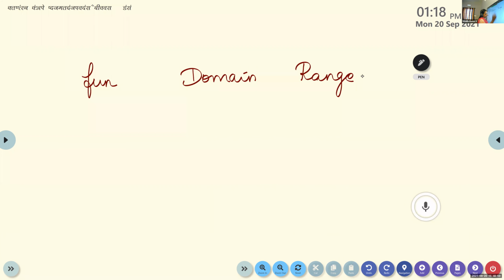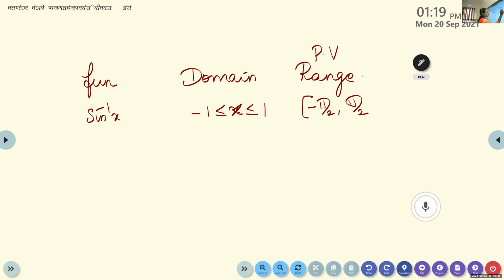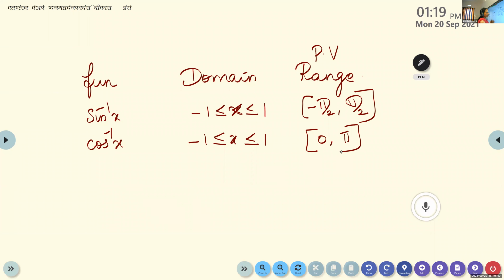Functions, domain and range. The first one is sine inverse of x. For sine inverse of x, the domain will be from -1 to 1. Sine's minimum value is -1, maximum value is 1. And the principal value branch, or range, is from -π/2 to +π/2, closed. Then next is cos inverse of x. Cos inverse of x also lies from -1 to 1, and its range is from 0 to π.